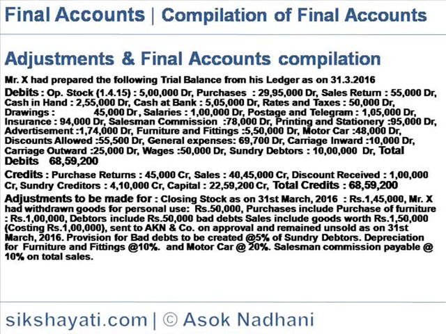Sales include goods worth rupees 1 lakh 50,000, costing rupees 1 lakh, sent to AKN and Company on approval and remained unsold as on 31st March 2016. Provision for bad debts to be created at 5% of sundry debtors, depreciation for furniture and fittings at 10% and motor car at 20%, salesman commission payable at 10% on total sales.